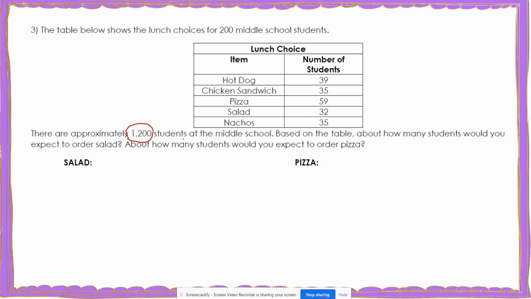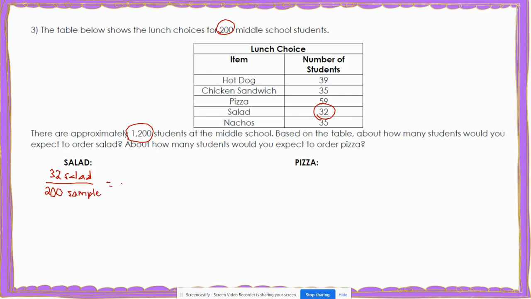Well, let's look at salad. I know that 32 students in the sample chose salad, and that was out of 200 total people in the sample. And I want to compare that to 1,200 total students at the school. So I can make a proportion for this where I know that 32 students chose salad out of 200 students in the sample.